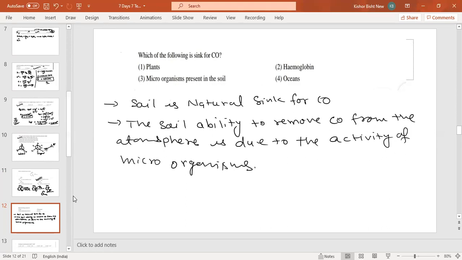Our answer is, if we are seeing the soil, it means directly microorganisms. So your answer is C. Come to next.